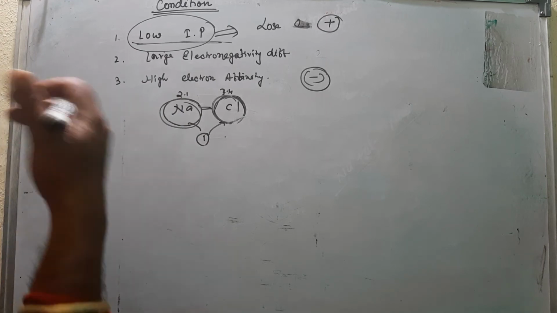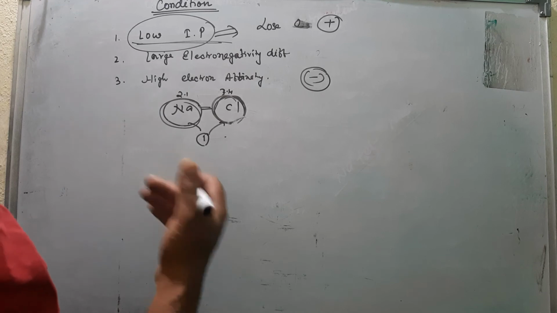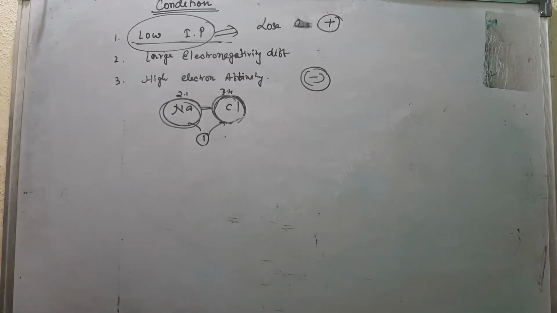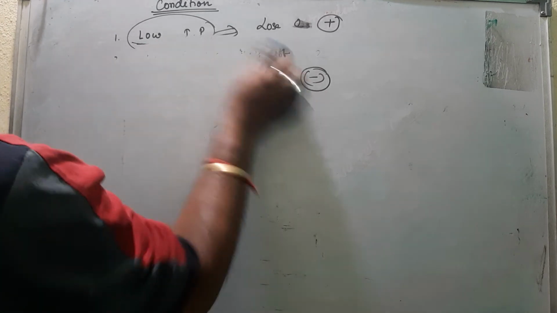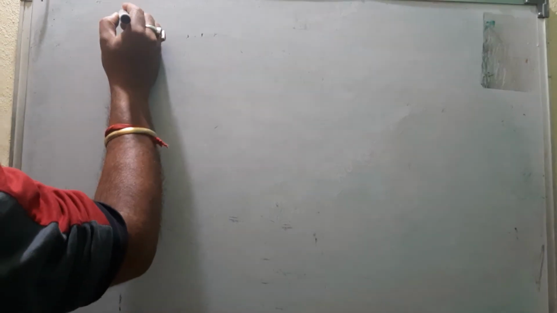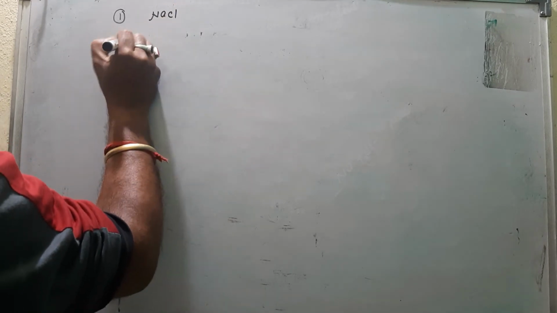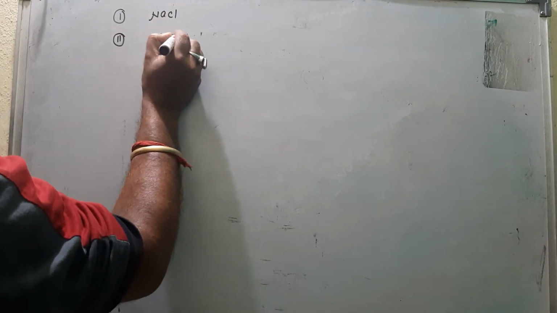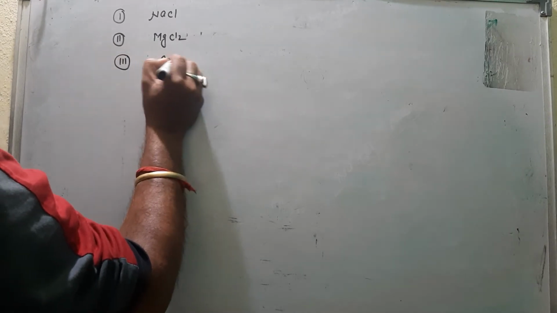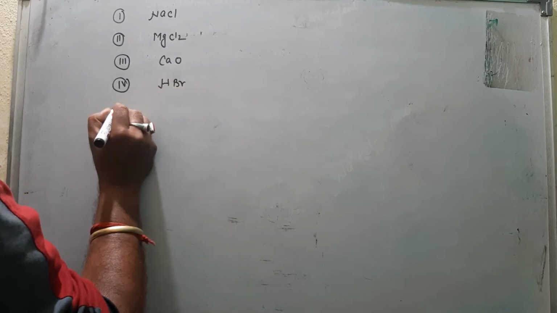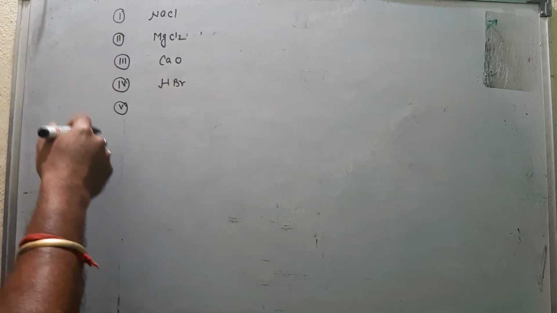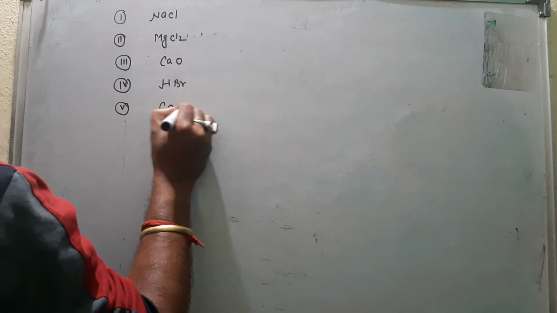So the conditions for formation of an electrovalent compound: low ionization potential, large electronegativity difference, and high electron affinity. Okay. So what are the compounds? According to our syllabus, you can study NaCl, then MgCl2, then calcium oxide, then hydrogen bromide, then we start with calcium chloride also.